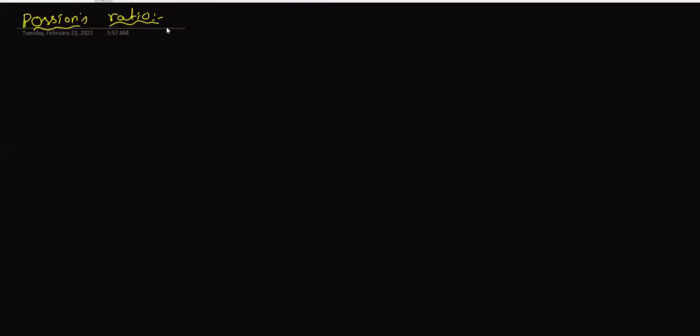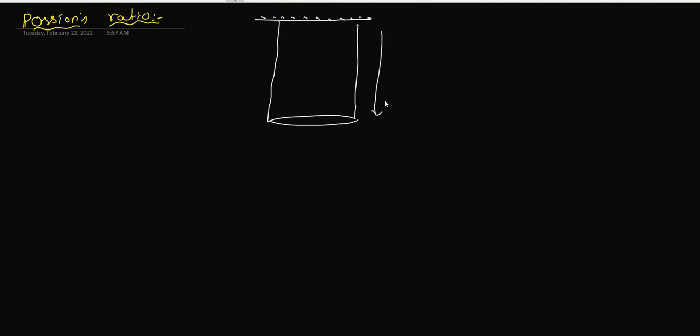Fine, in this slide we are going to discuss Poisson's ratio. We are taking one body here, one cylinder, with one support. This support has one big cylinder hanging like this. The cylinder length I am going to take as L, and the radius I am going to take as R.